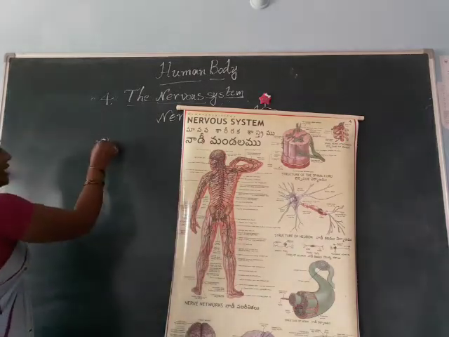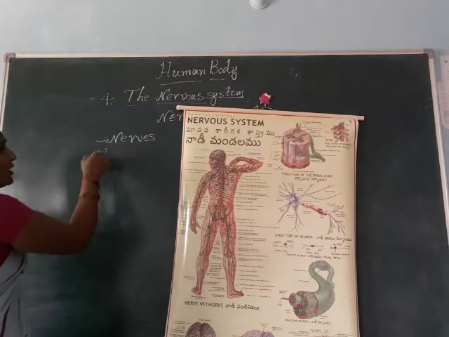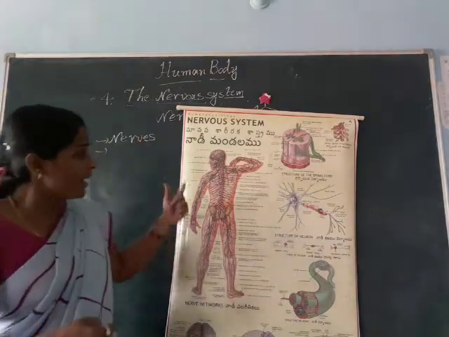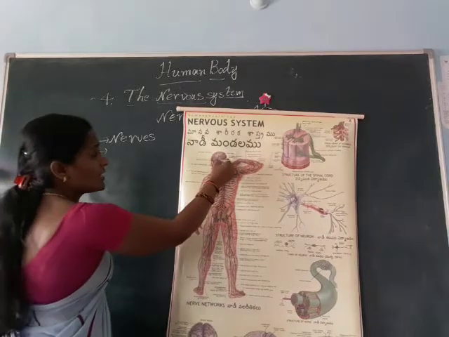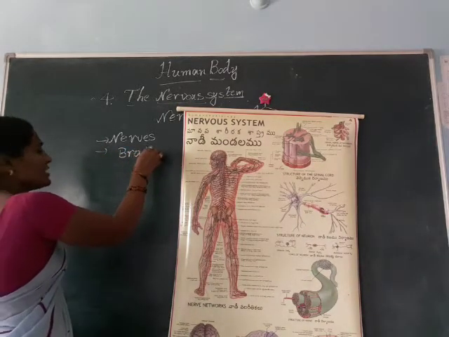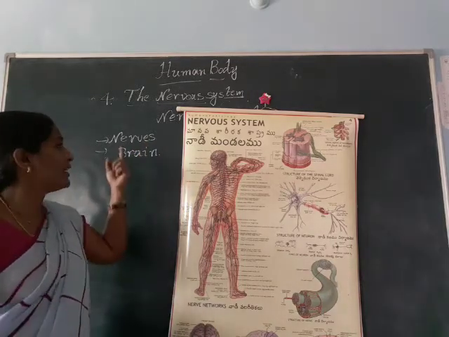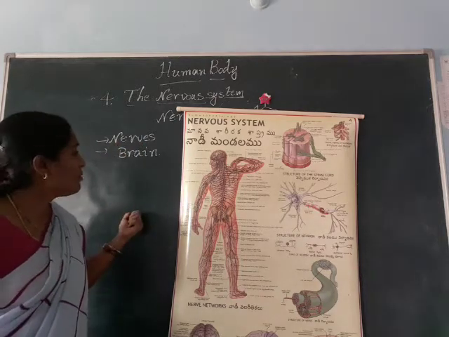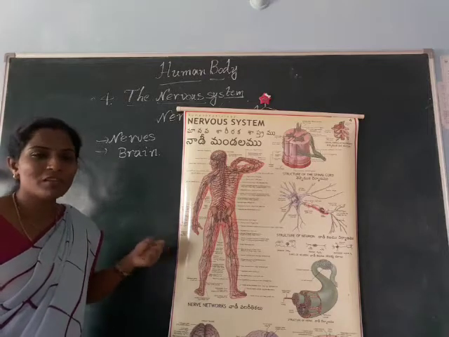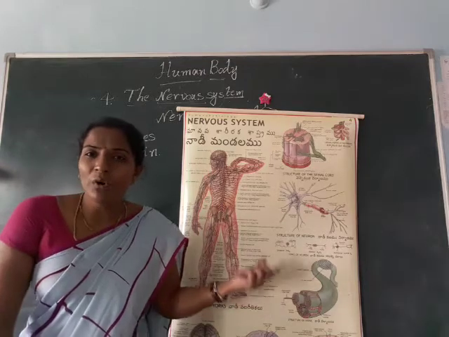So, nerves are very important organs in the nervous system. And what will they do, and who is the head of this nervous system? The head of the nervous system is the brain. Okay, the head of the nervous system is the brain. Okay, and what will it do? The nerves pass the information to the brain. Immediately, the brain will give some message to the nerves, or it will send the message to the whole body.